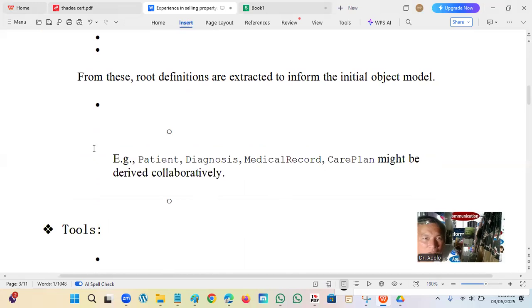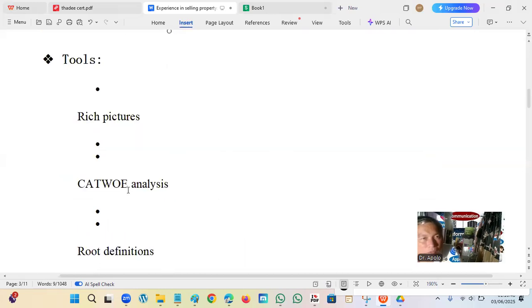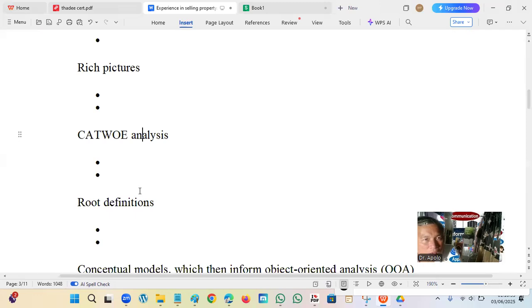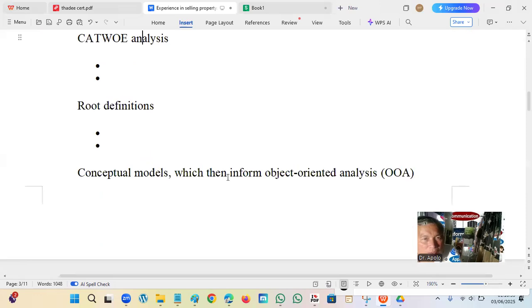So the tools are rich pictures, CATWOE analysis, which is an acronym actually, root definitions, and conceptual model, which inform object-oriented analysis.